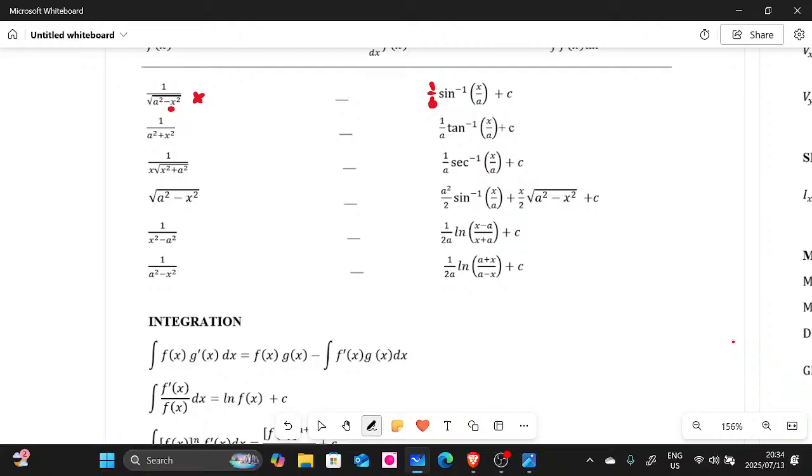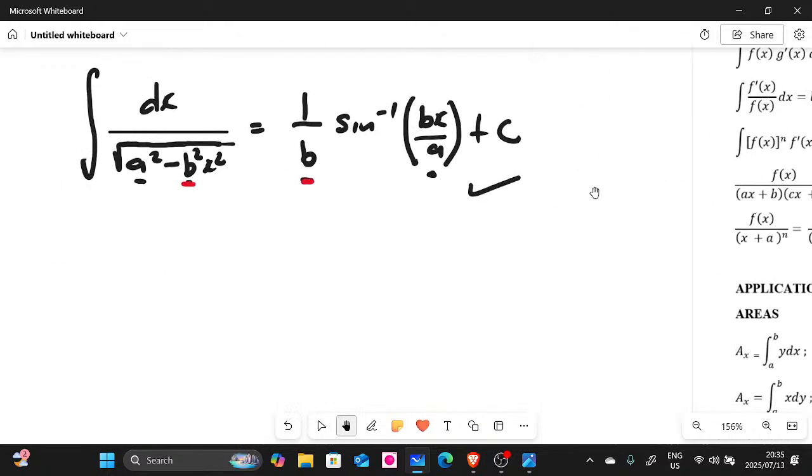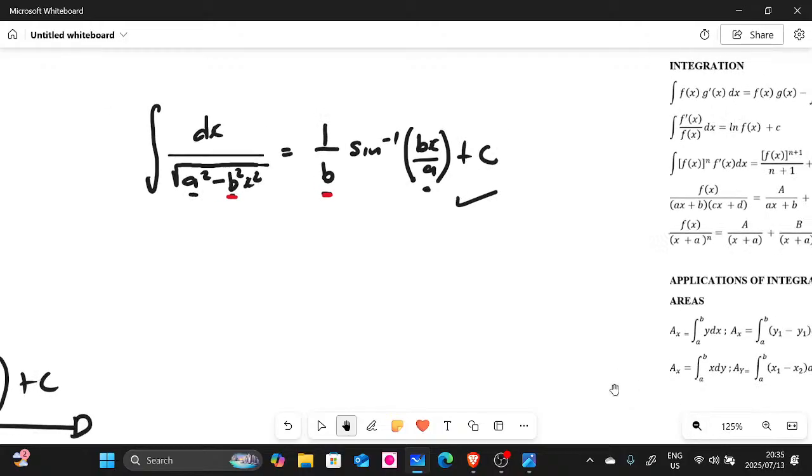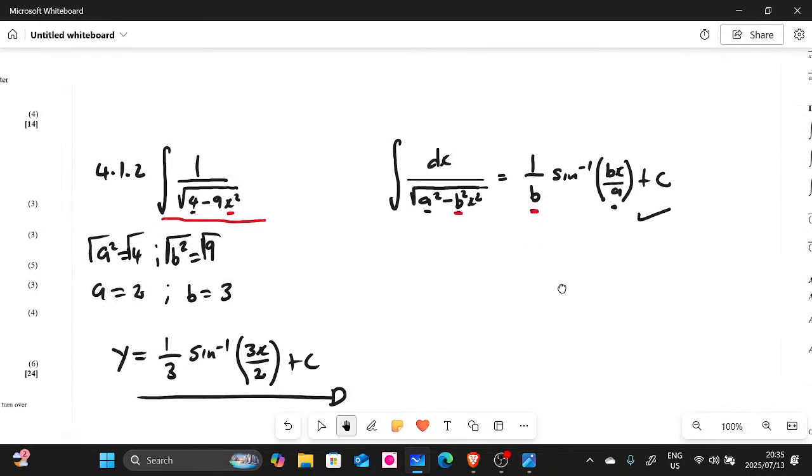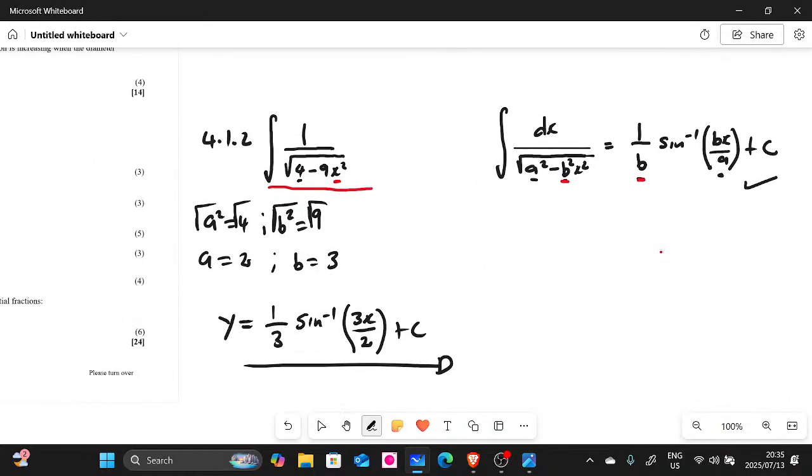So guys, make sure that you include the b, the coefficient of x there. On your formula sheet, it is missing, right? So let me just go back to the questions, right? I hope you guys understand, though. If you don't understand, ask questions there on the formula sheet, guys. Ask the questions, right? So let me erase this very quickly.